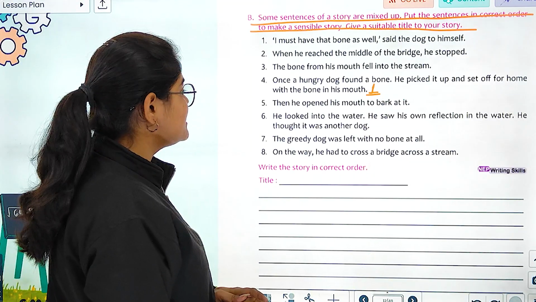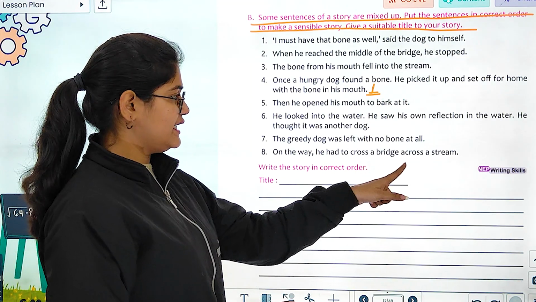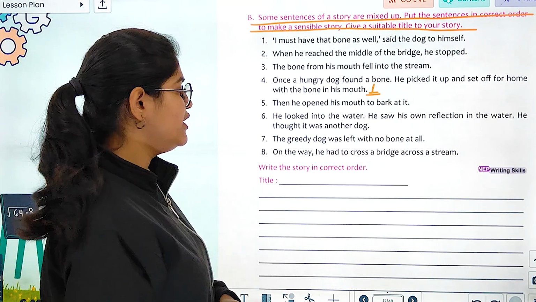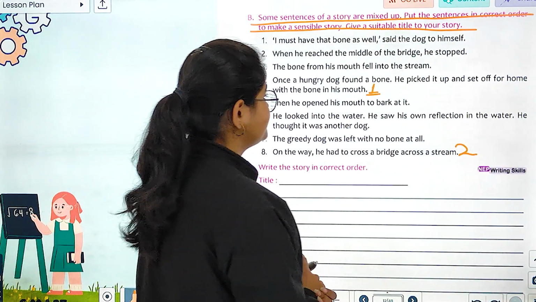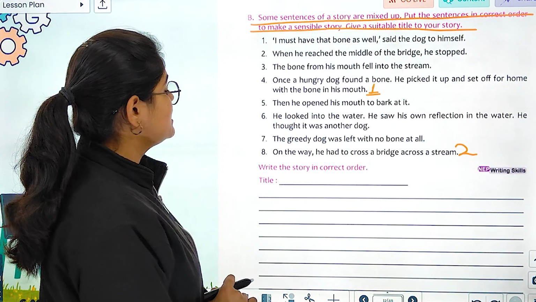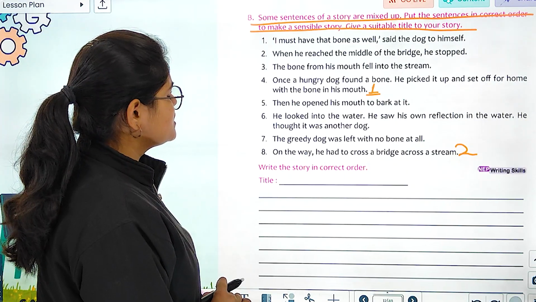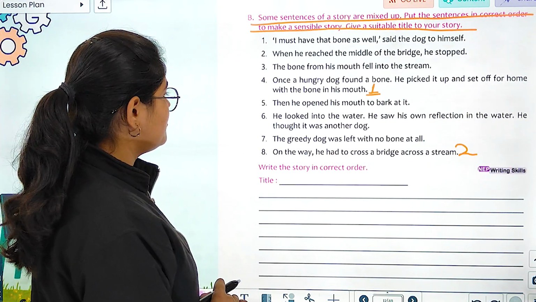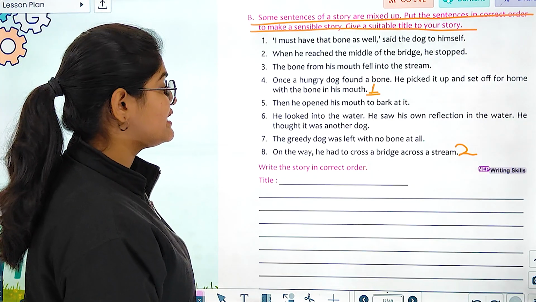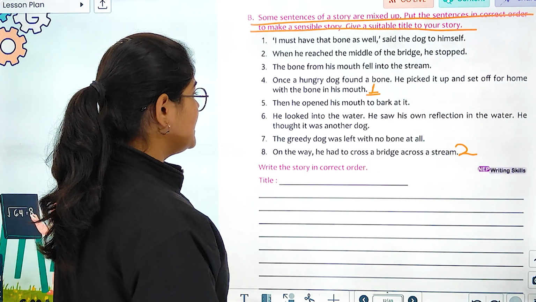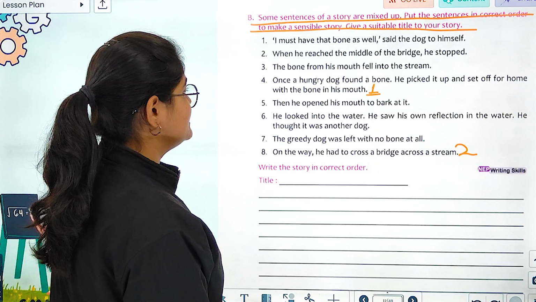इसके बाद हम क्या sentence लिख सकते हैं? On the way, he had to cross a bridge across a stream. So this can be number 2. Correct? Now, the third one can be, he looked into the water. He saw his own reflection in the water. He thought it was another dog.